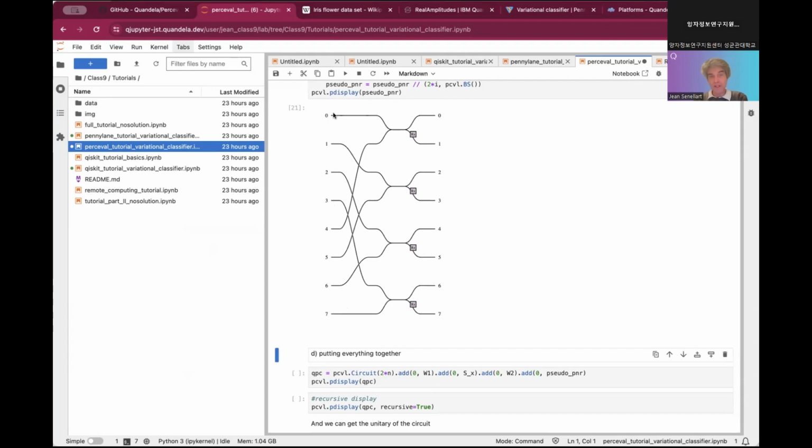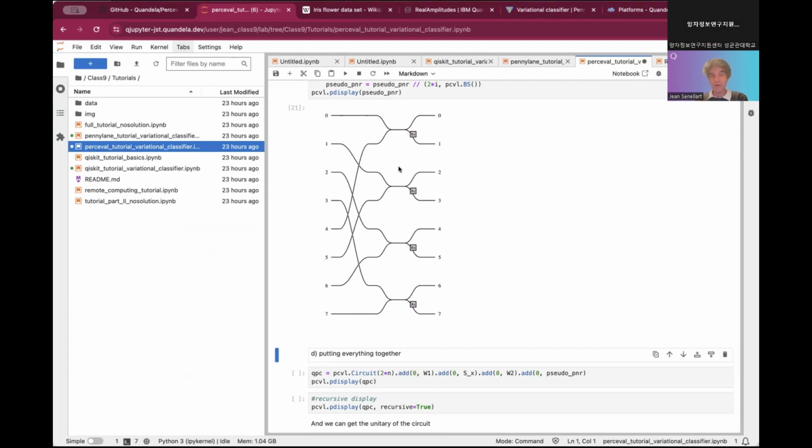What we are doing is sending the first mode of the circuit to a beam filter. 4, 5, 6, and 7 are just ancilla modes where there won't be any photon. So here there is one pseudo PNR for the first mode, and the same for the second mode. The second mode is going to this beam filter, coming with ancilla photons here.